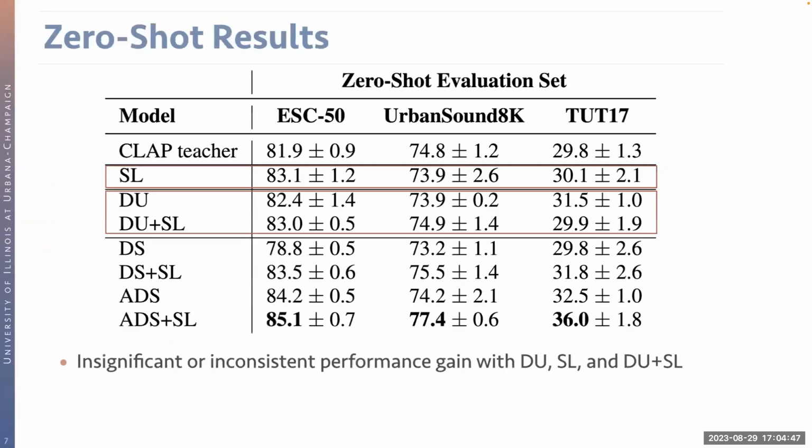As for the evaluation, we're going to perform zero-shot classification on the datasets. And first, we present the results for the CLAP teacher model. And also we can notice that with the soft label loss alone without any data curation, or the domain-unspecific curation with the soft label scheme, we cannot observe any significant or consistent performance across all of the 3 datasets.